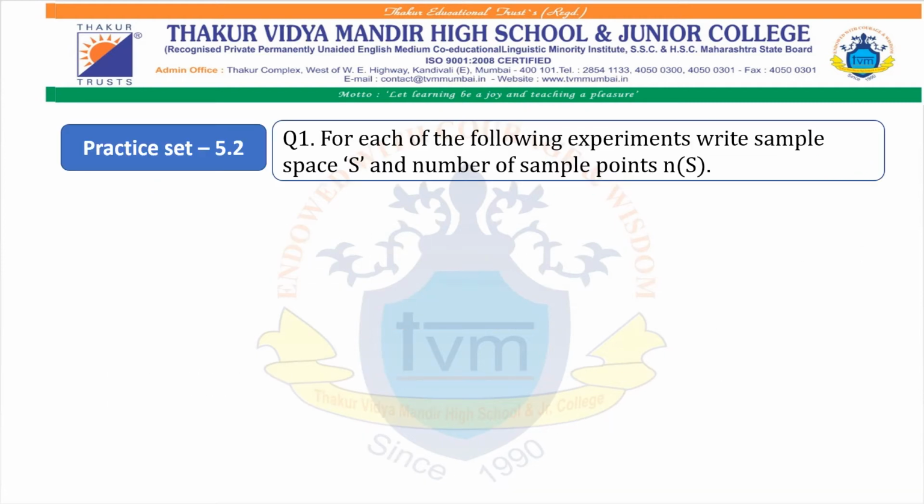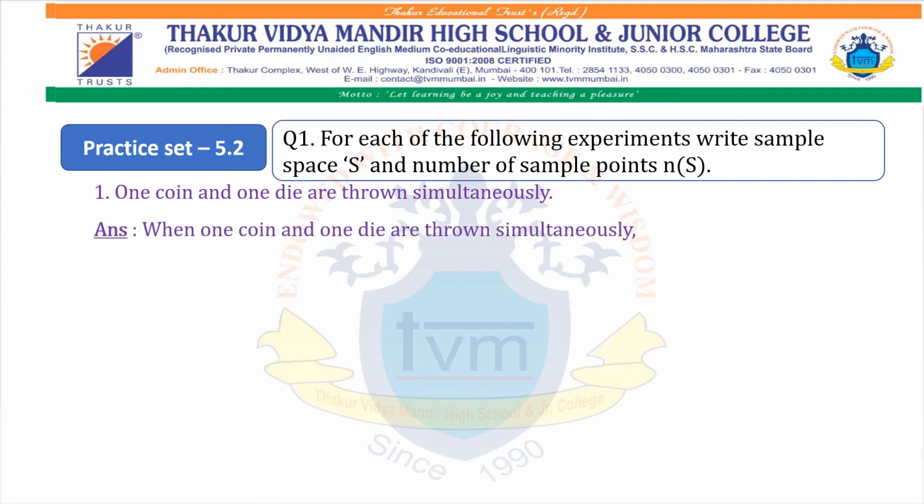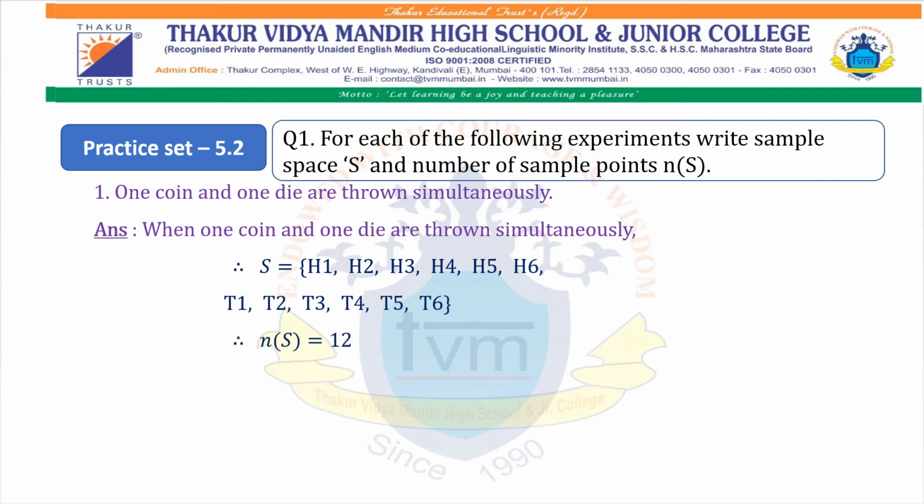Let's see practice set 5.2. Question 1. For each of the following experiments, write sample space S and number of sample points n(S). First, one coin and one die are thrown simultaneously. Answer: S = {H1, H2, H3, H4, H5, H6, T1, T2, T3, T4, T5, T6}. Therefore n(S) = 12.